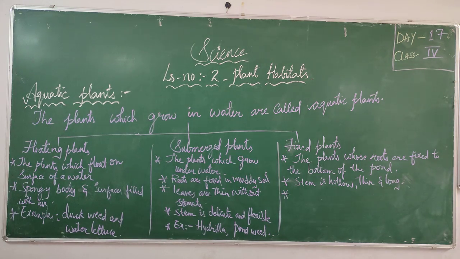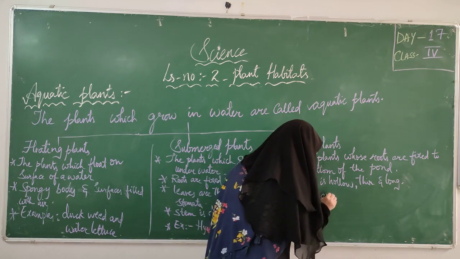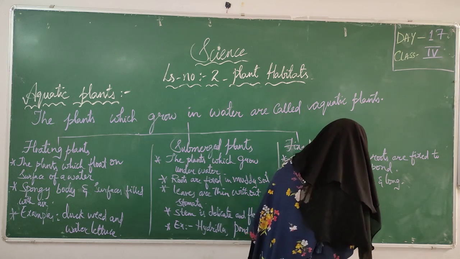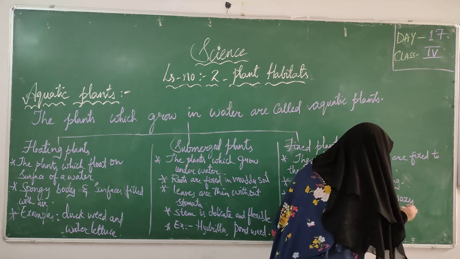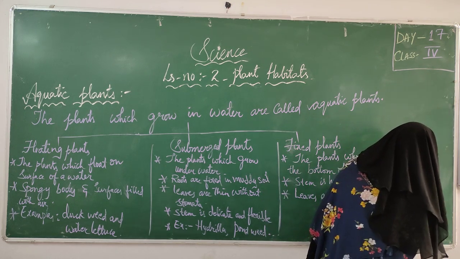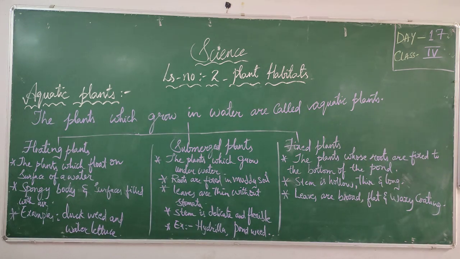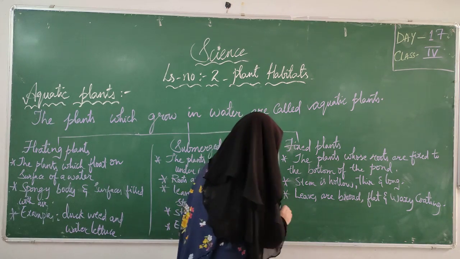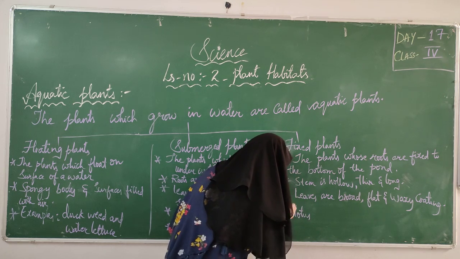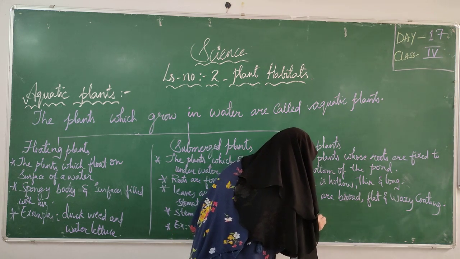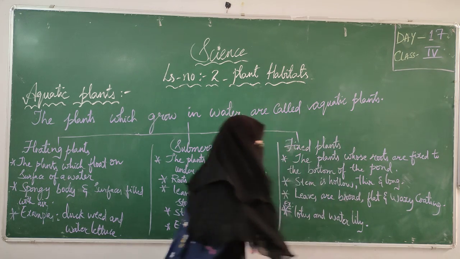These leaves are broad and flat and have waxy coating. Waxy coating means the leaves are covered with wax. Examples are lotus and water lily.